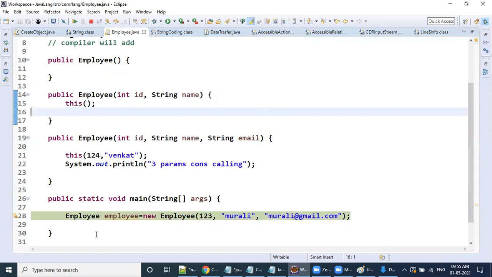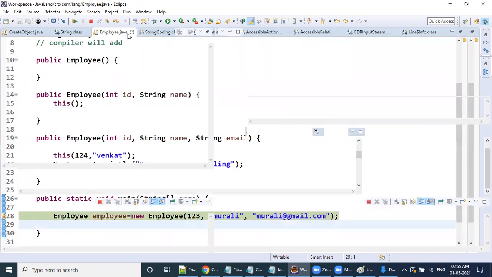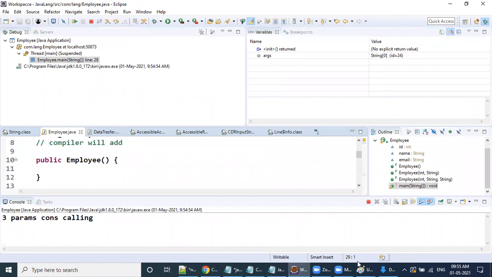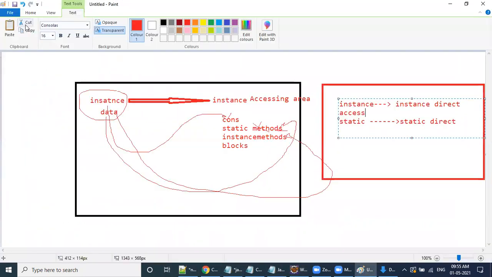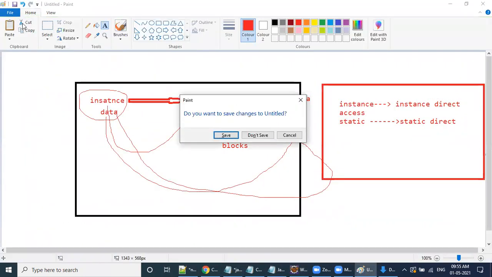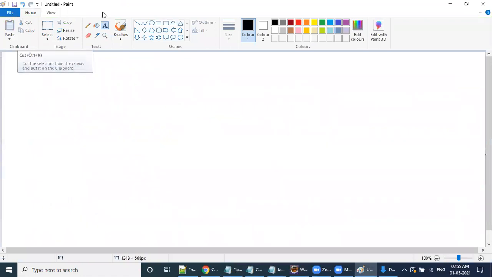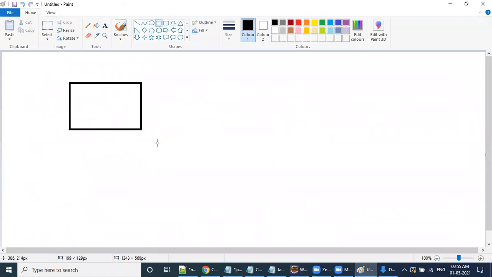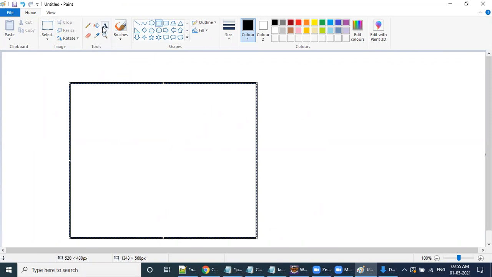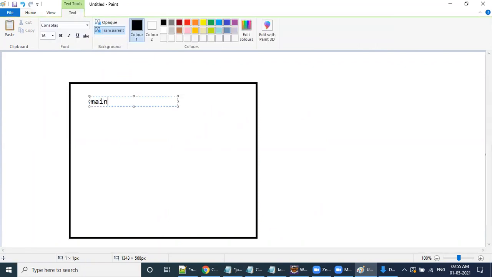Any doubt here? Now see here, I can make a simple diagram. What is the first call here? The main method is calling what? Object creation, right? The main method is calling the three param constructor.